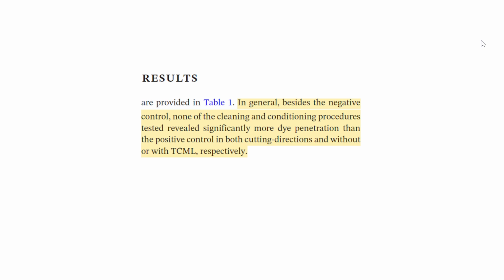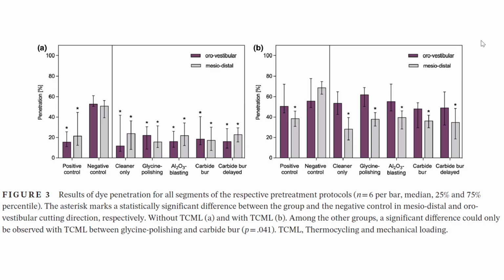The result, in general, besides the negative control, none of the cleaning and conditioning procedures tested revealed significantly more dye penetration than the positive control in both cutting directions and without or with thermocycling mechanical loading, respectively. Without TCML, the median dye penetration for all segments in orovestibular cutting direction was significantly higher for negative control, showing 53% dye penetration compared to all other groups. In mesiodistal cutting direction, negative control with 51% median dye penetration also was significantly higher than all other groups.